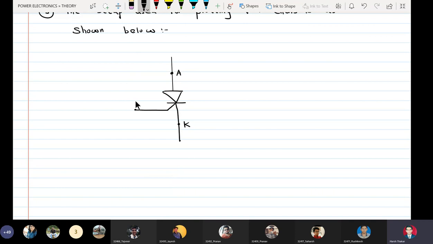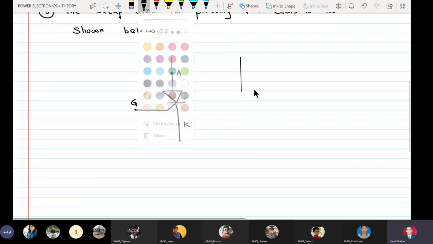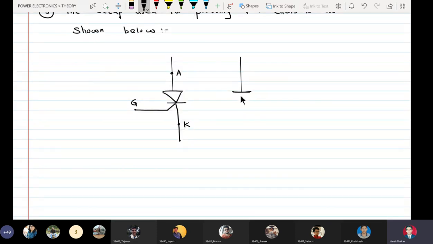Anode, cathode and gate. This is my source V in.